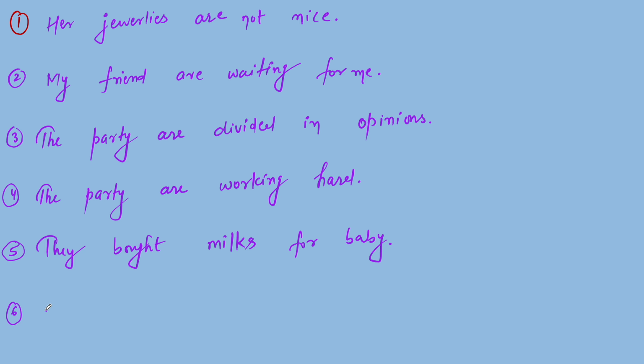Sixth: I usually drink milks in the morning. Is it clear?